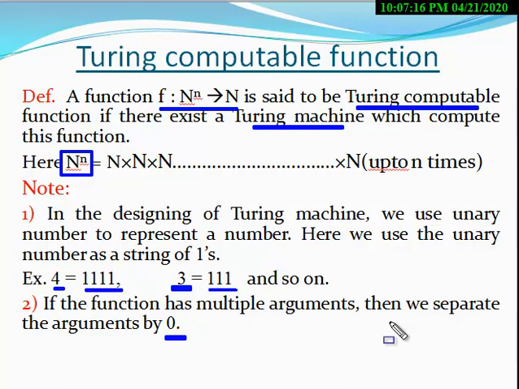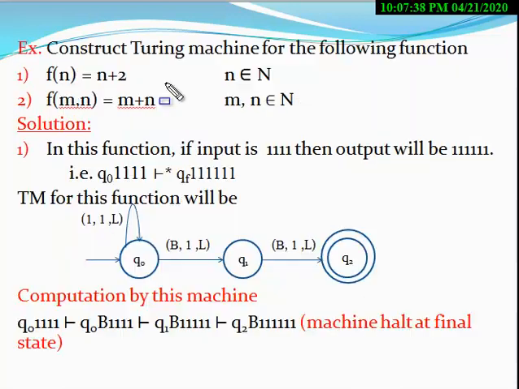Now comes the numerical problems. Here the numerical problem is this: construct a Turing machine for the following functions. Here two functions are given. The first is f of n equal to n plus 2, and the second is f of m comma n equal to m plus n.